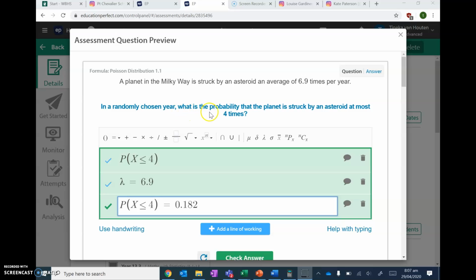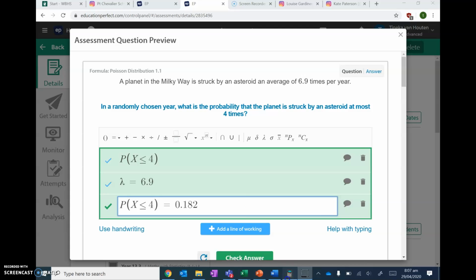So here it says the probability that a planet is struck by an asteroid at most 4 times. At most means it includes 4, so I'm looking for the probability that x is less than or equal to 4. Here it tells me my average is 6.9 times per year, so my lambda is 6.9.